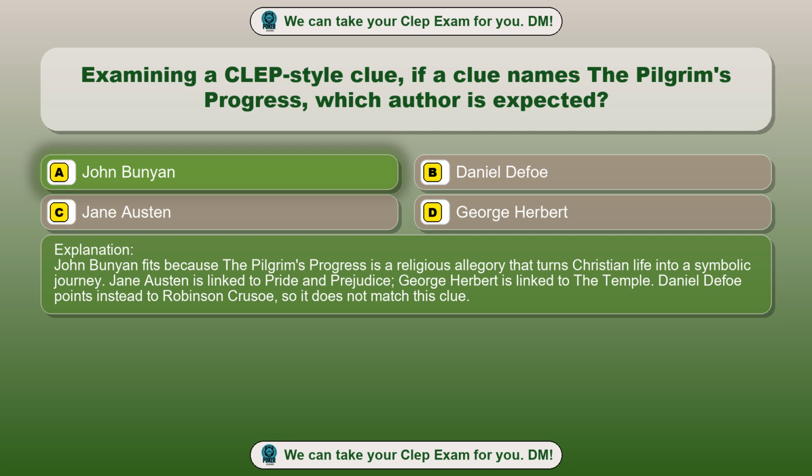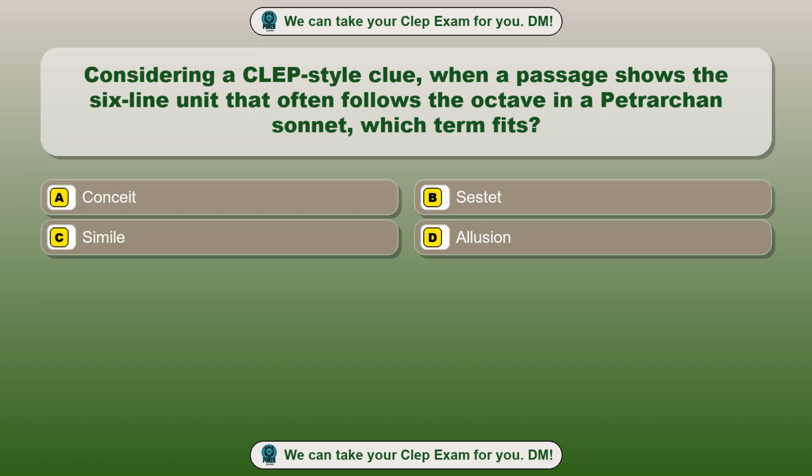journey. Jane Austen is linked to Pride and Prejudice. George Herbert is linked to the Temple. Daniel Defoe points instead to Robinson Crusoe, so it does not match this clue. Question 67. Considering a CLEP-style clue. When a passage shows the 6-line unit that often follows the octave in a Petrarchan sonnet, which term fits?